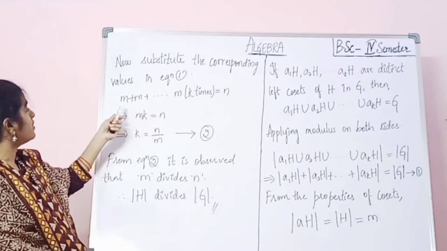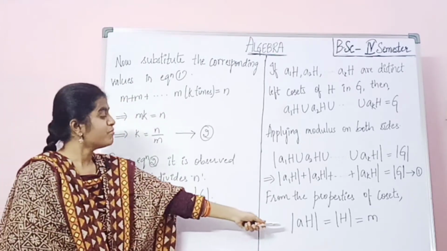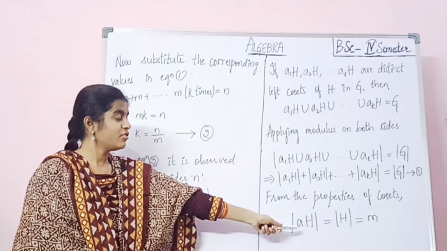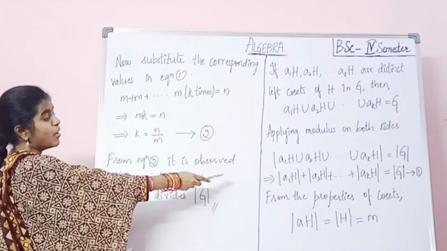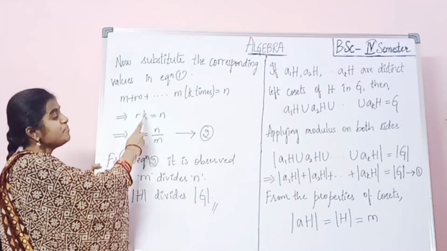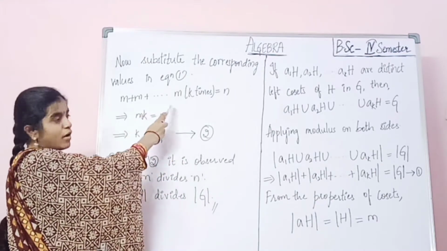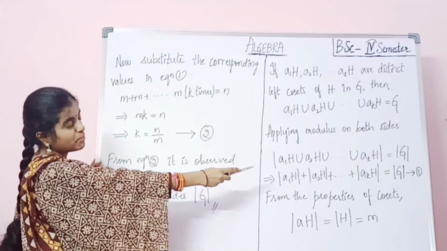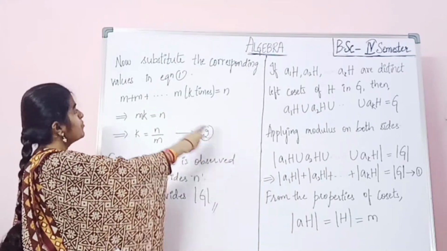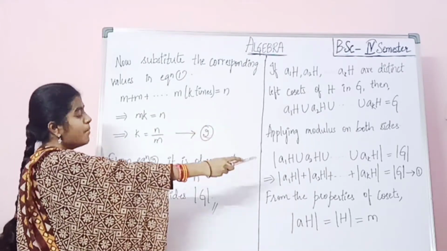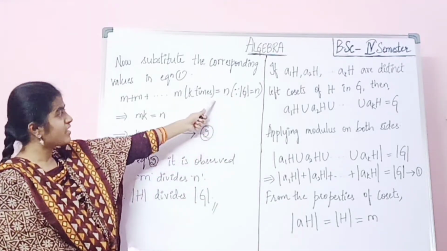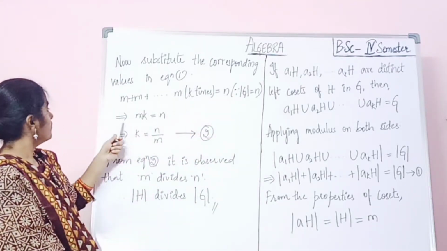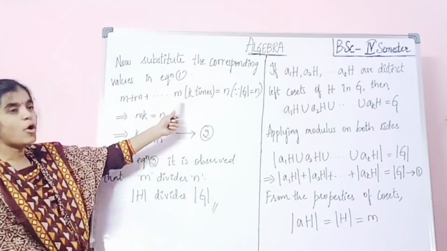Substituting in equation 1, the value of mod H: mod aH equals mod H equals m. So in the place of mod a1H we take m, plus m, and so on up to m, k times, which equals mod G. Since mod G equals n, this equals n. That implies m, how many times are we taking?